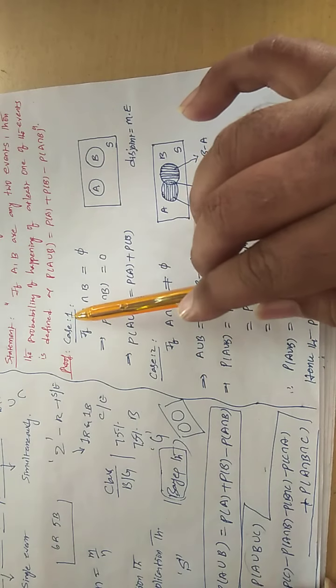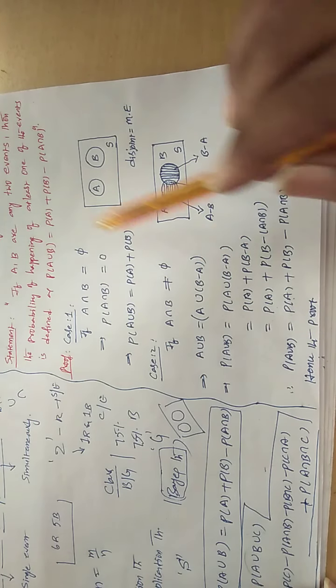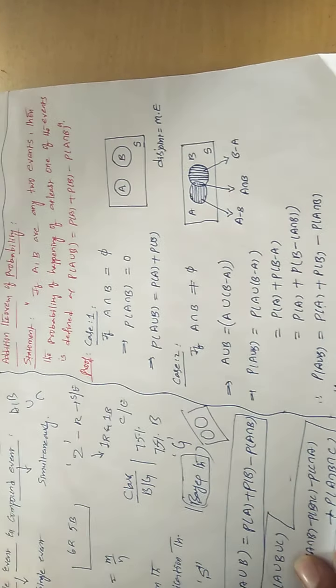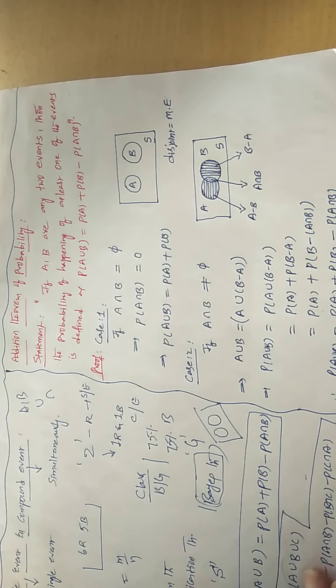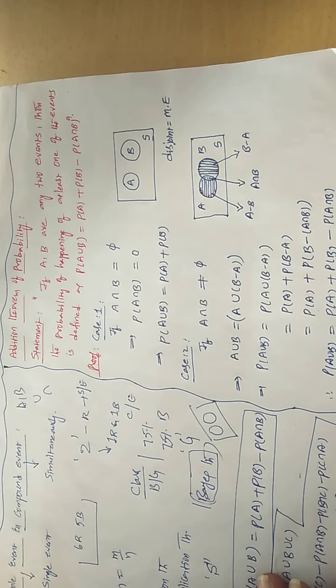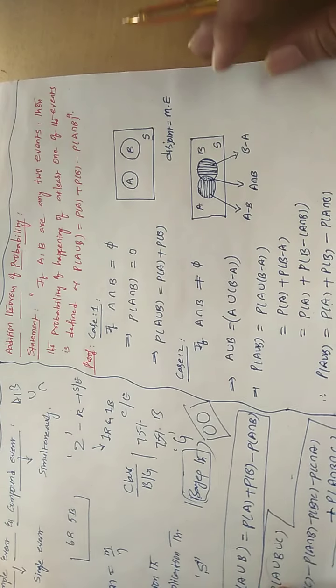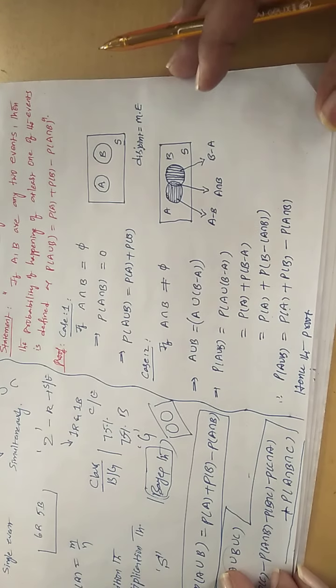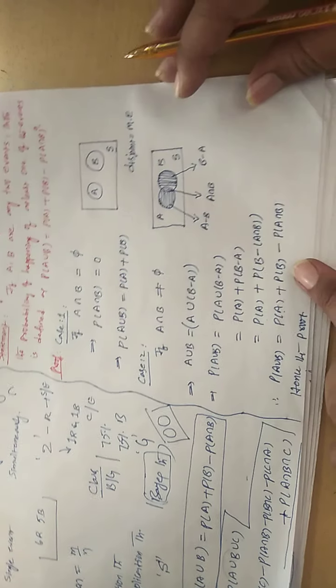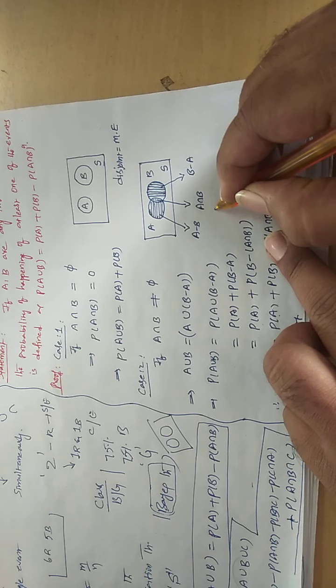So based upon case 1 and case 2, the complete proof of the addition theorem is derived. Now from this we can have a few very important conclusions.